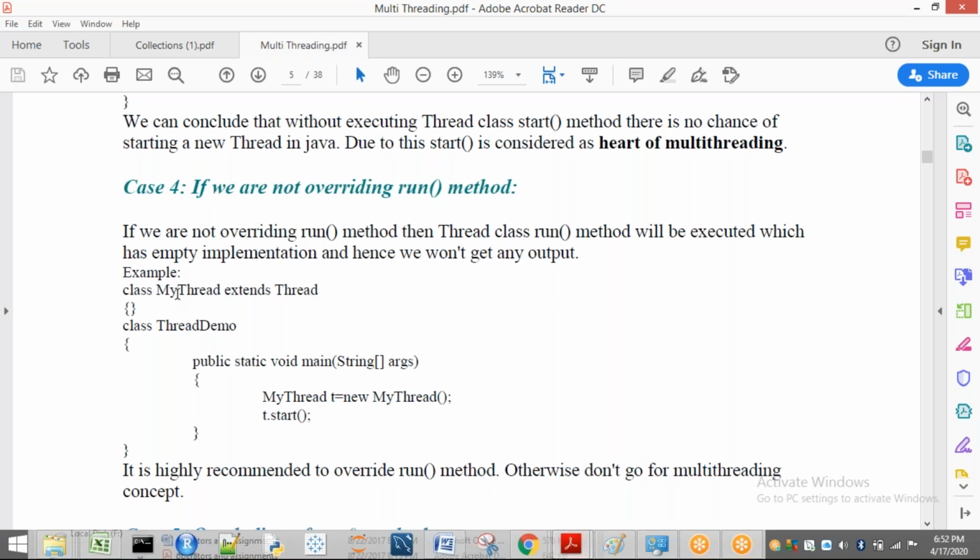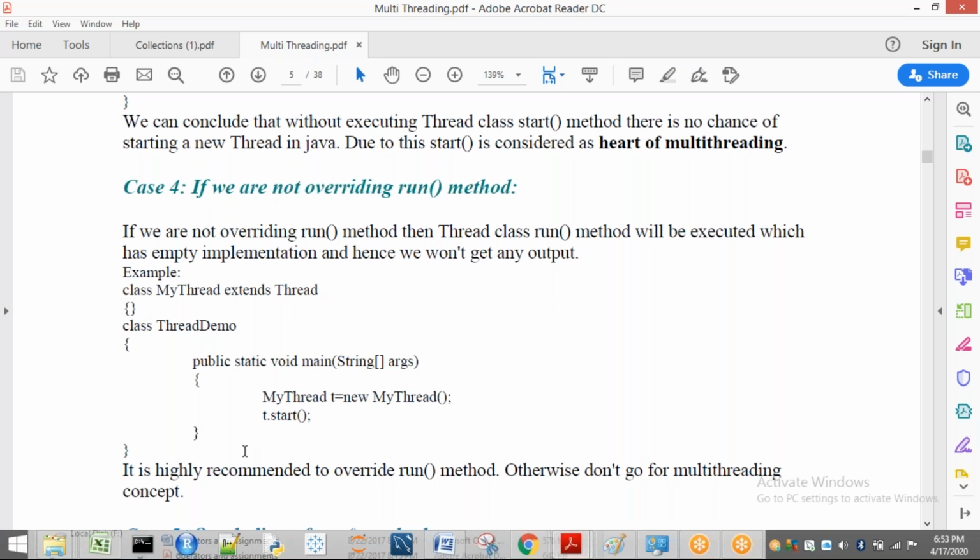MyThread. Now the run method in the Thread class has what? An empty body. So that is present in MyThread now. Is MyThread going to override that one here? No, it is not overriding it. But here my run method is present, which is given by Thread.